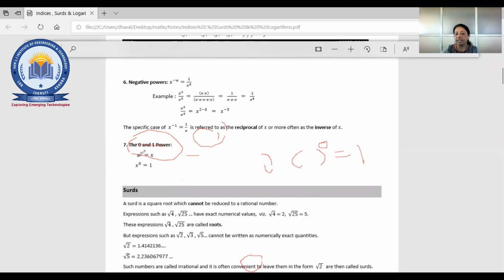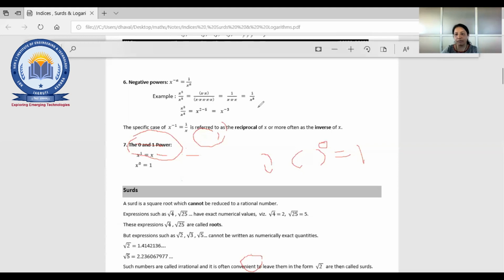And anything having the power 1 always gives you the same value as the base. So 5 raised to 1, obviously you will get 5. And 5 raised to 0, you will get 1. So this is about indices, right?